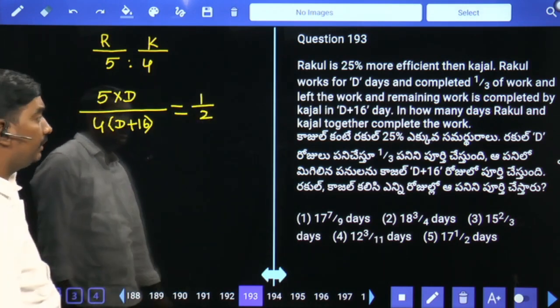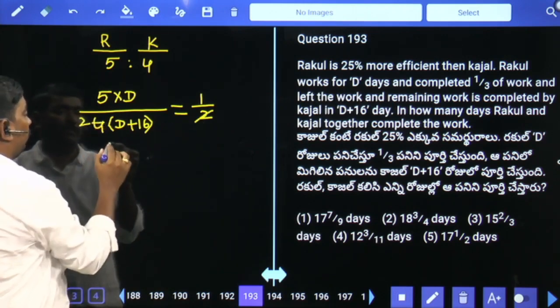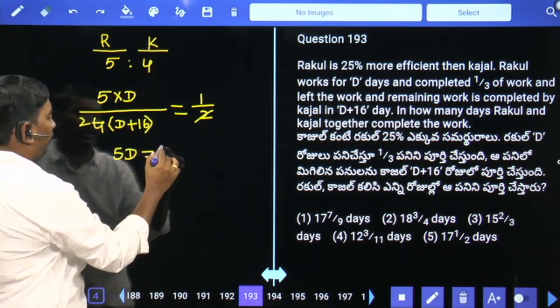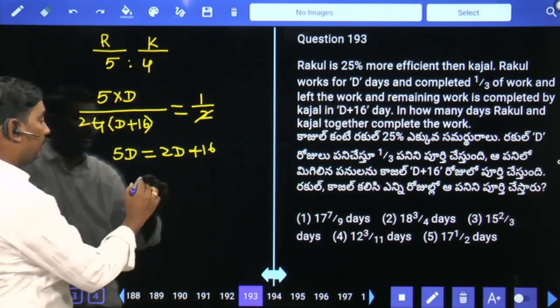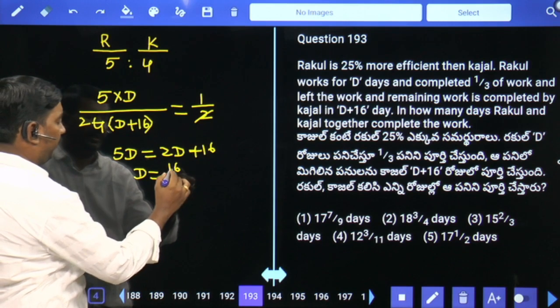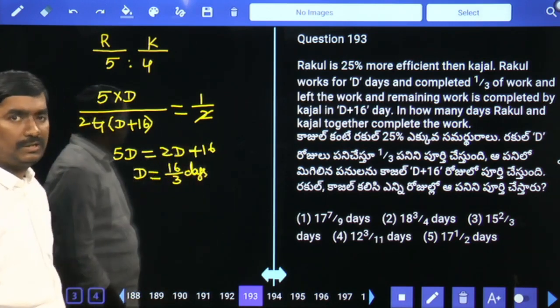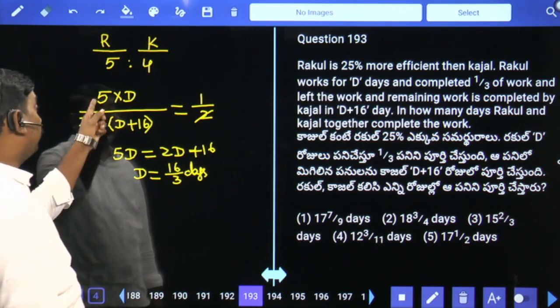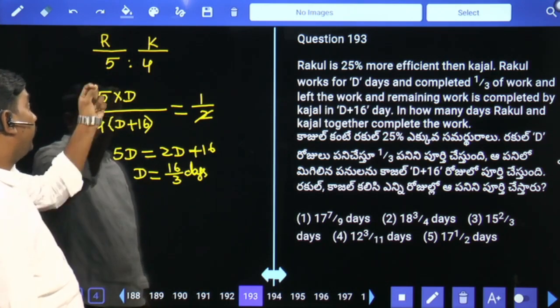First find what the D value is. 2 times 5D is equal to 2D plus 16, so D equals 16 by 3 days. Rakul initially works for D days, one day 5 units.